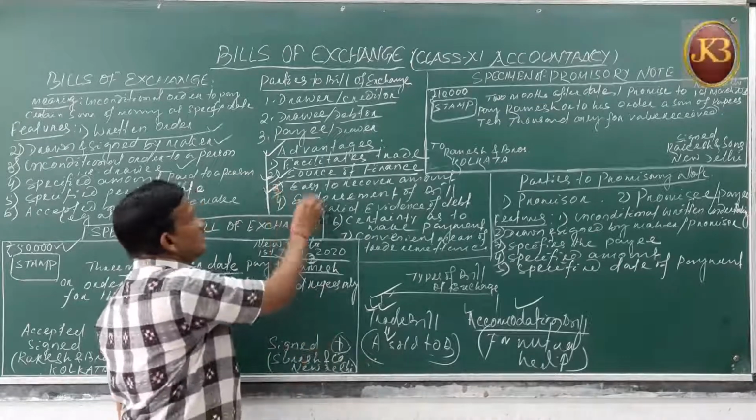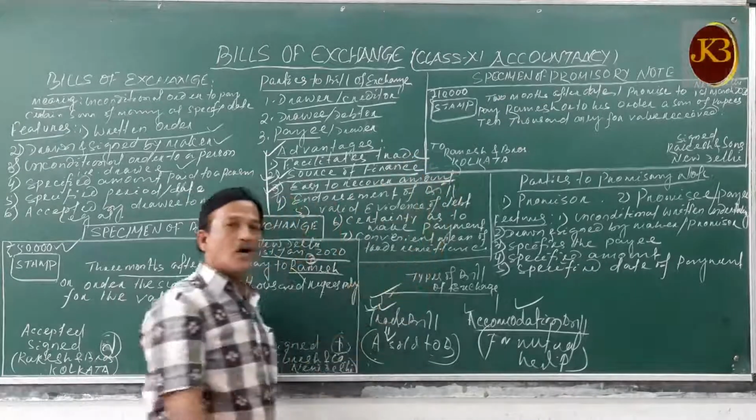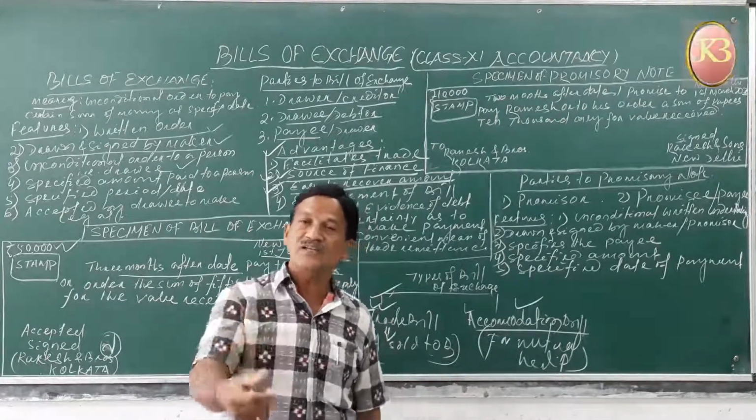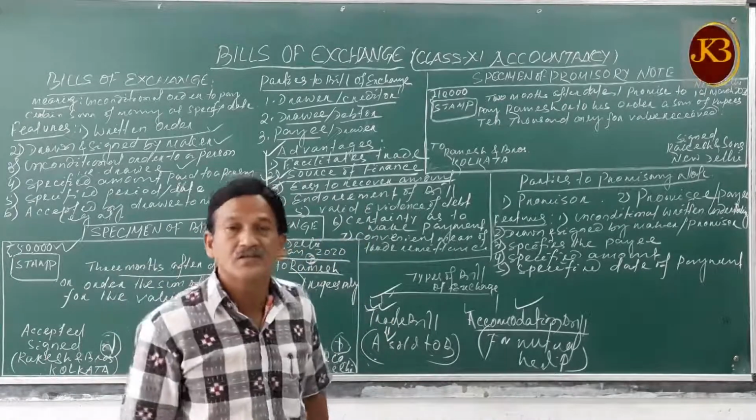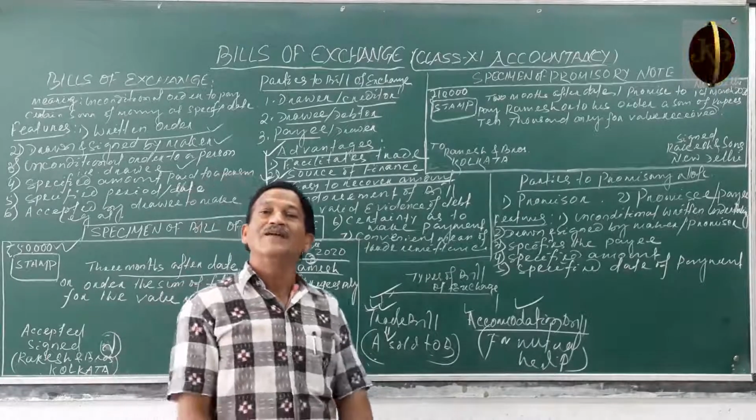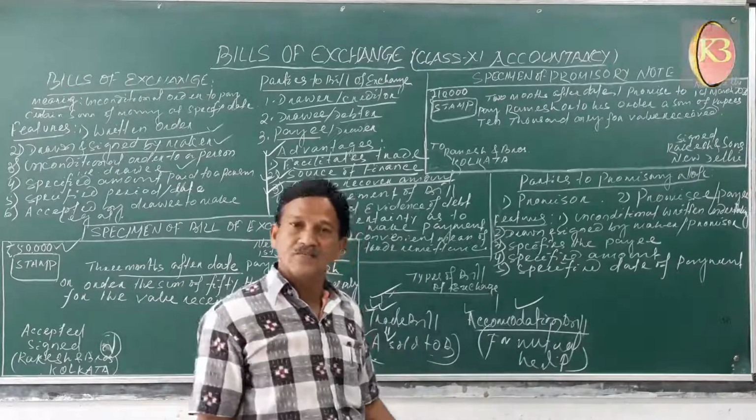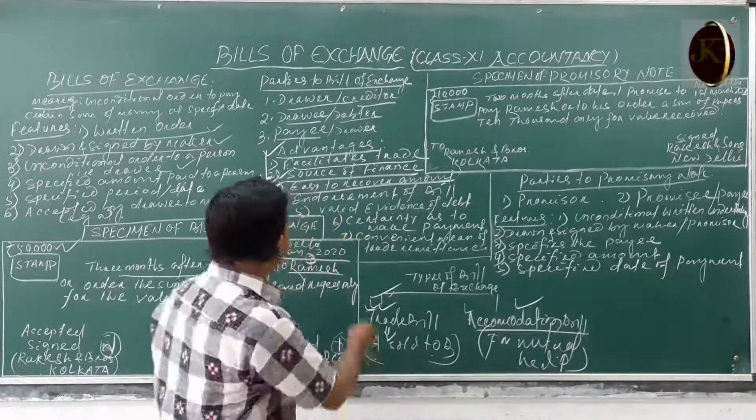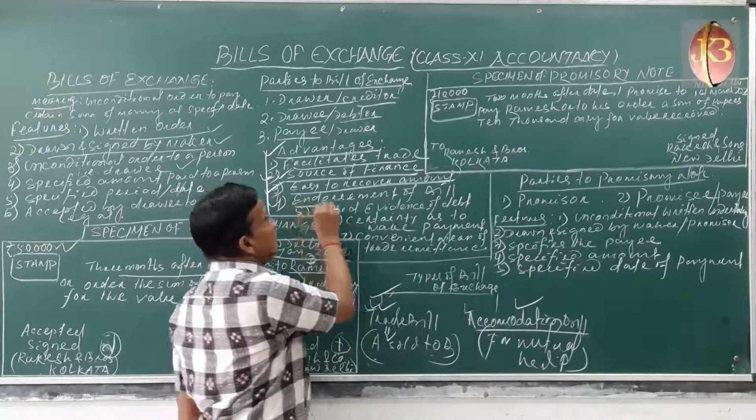Then the third one is that it is easy to recover the amount. The bills of exchange will help to recover easily from your debtor. The debtor cannot avoid making the payment, he is bound to make the payments. So it is easy.